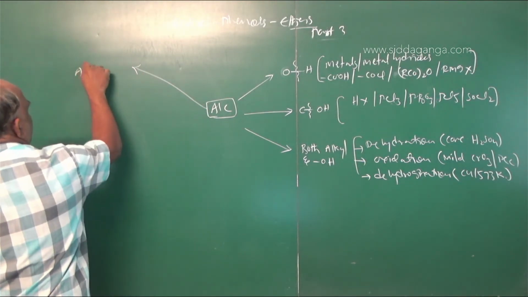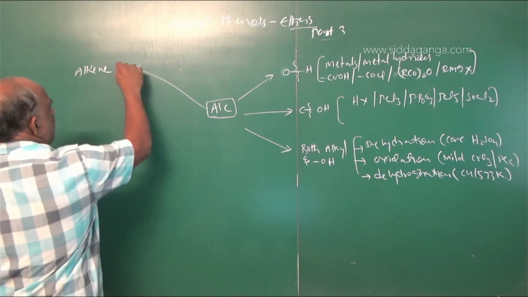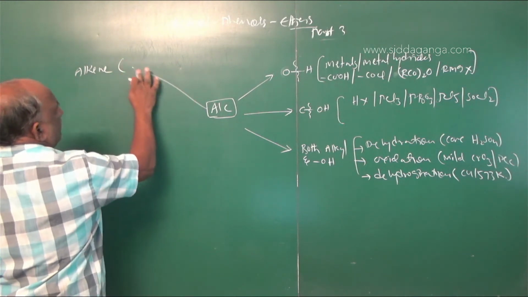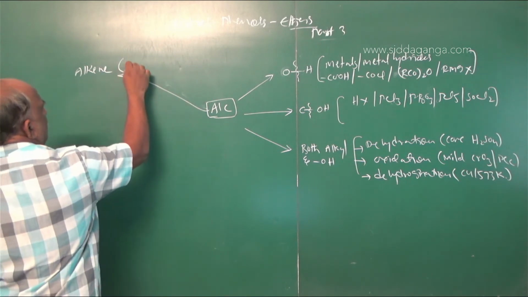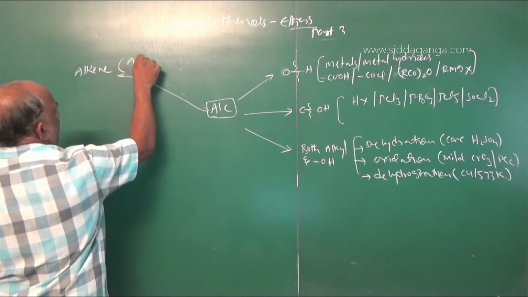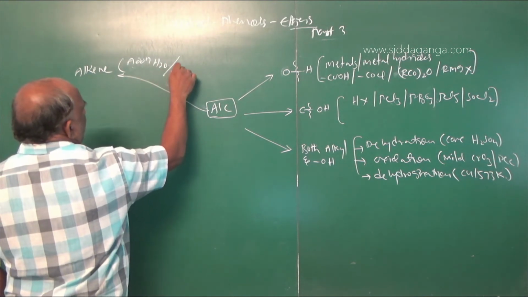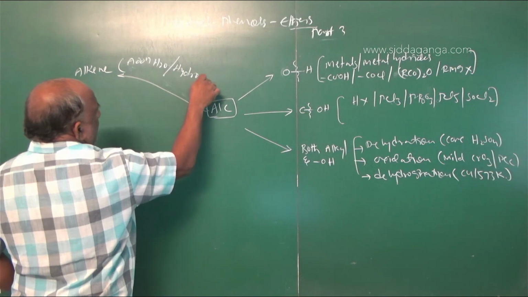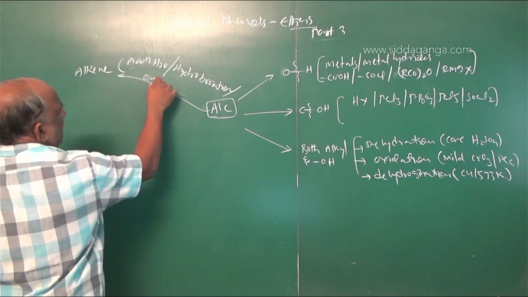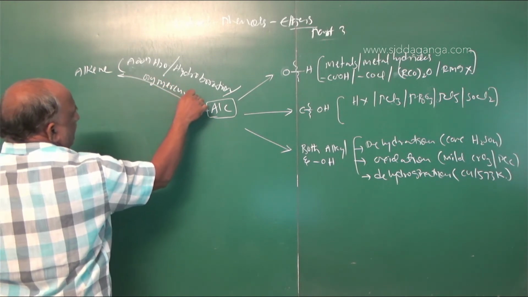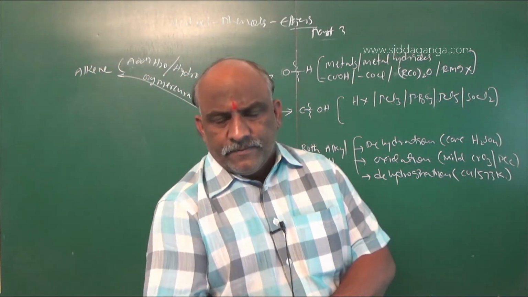Number one is alkenes. Alkenes: number one, addition of water, or hydroboration, or oxymercuration and demercuration.